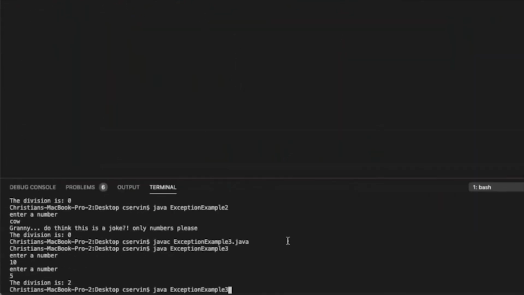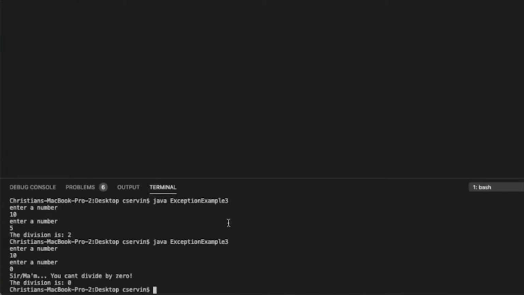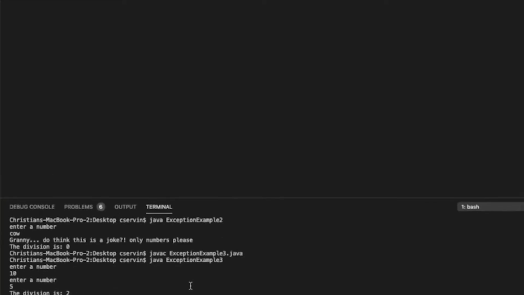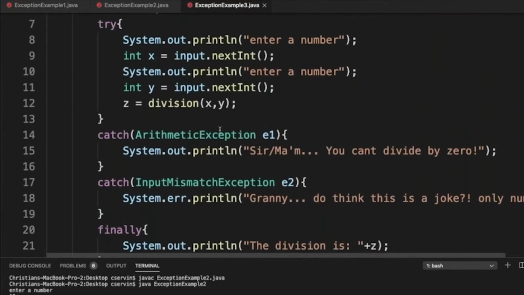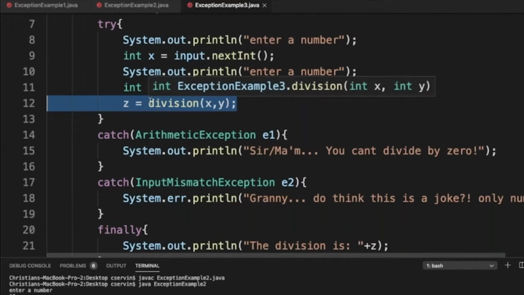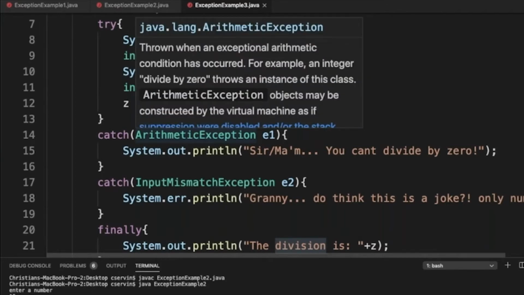But again, here, Java, 10 divided by 0, that exception got provoked by line 27, and it will give it back for free because it's an arithmetic exception when you arrive back in line 12. At this point, line 12 is responsible for crashing this program. But don't worry, I got you here right away. Arithmetic exception. Sir, ma'am, you cannot divide by 0. So you can do that right away by reporting immediately the exception that division has thrown for you. Basically, it will give you an arithmetic exception when you divide by 0.